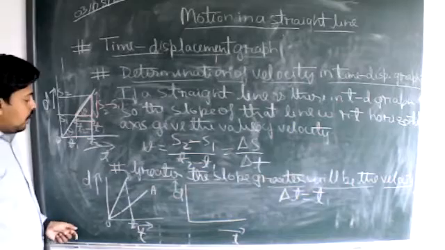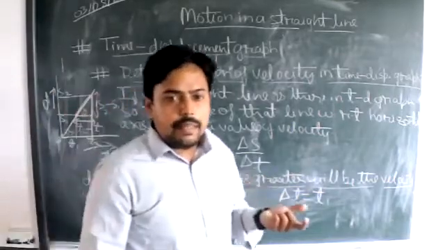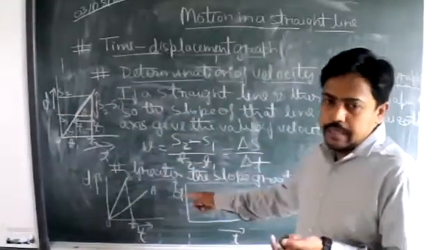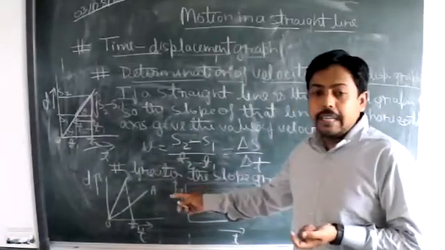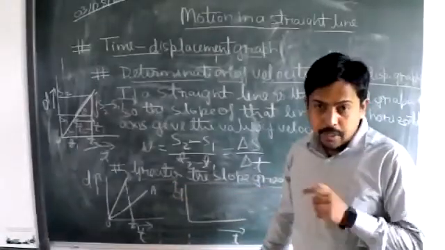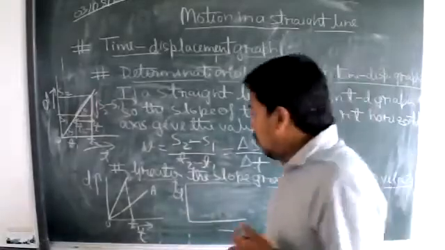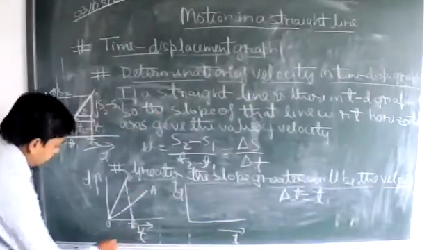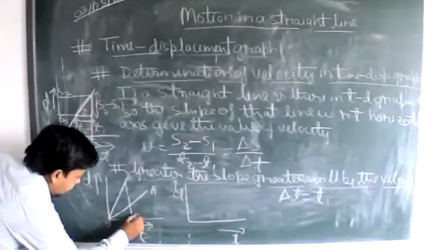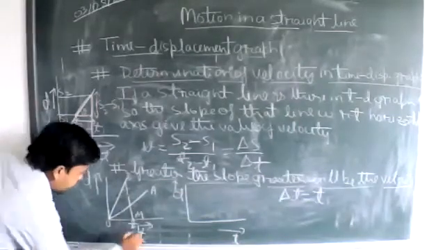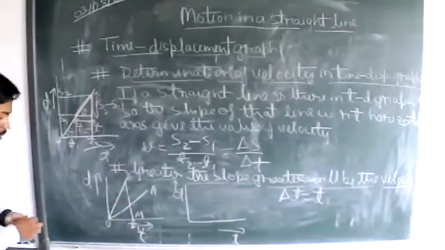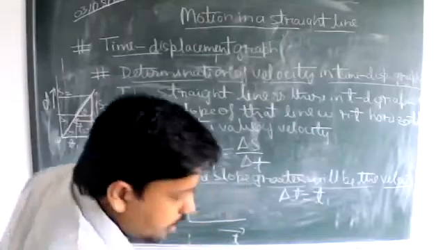So now someone asks us to compare these two things: which body has more velocity? So what we'll be doing, we'll be taking this triangle. Let this be point M. Let me use the other color.